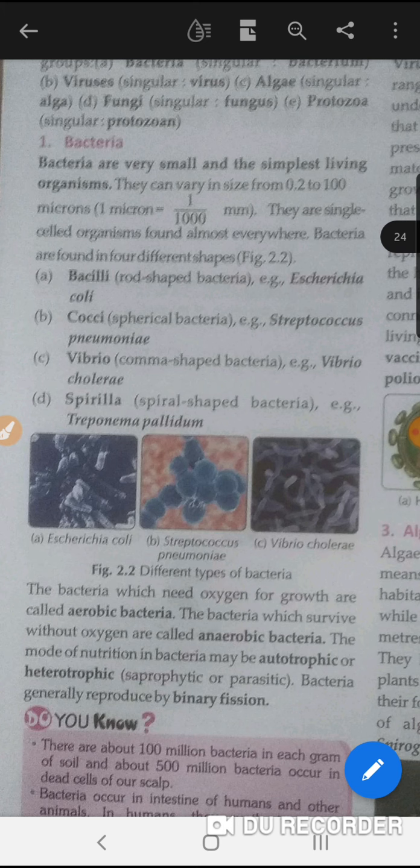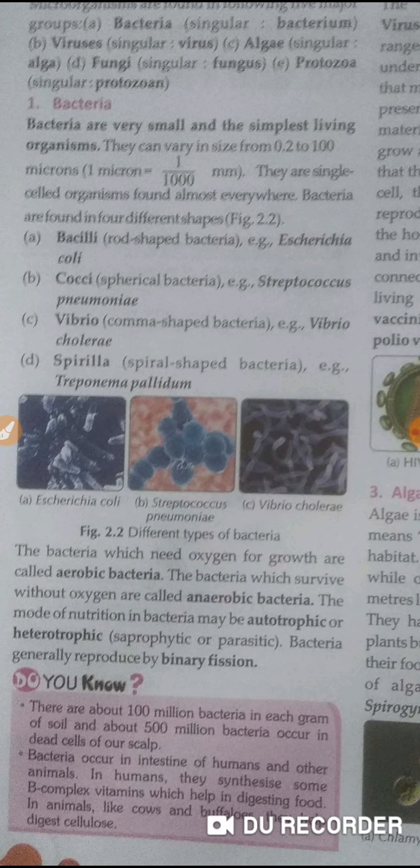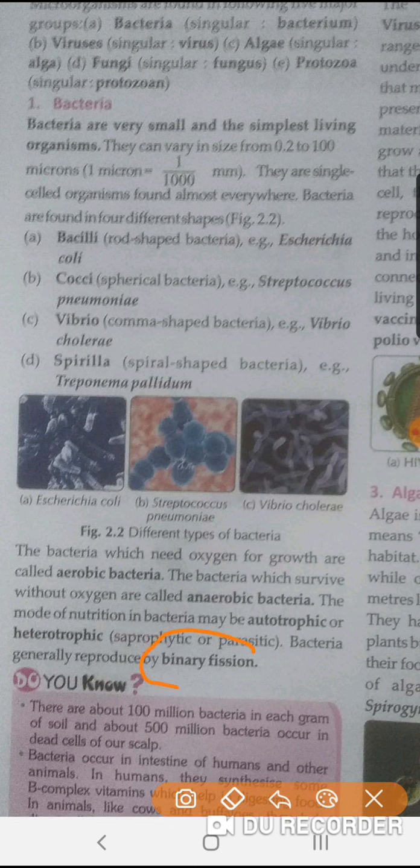Bacteria generally reproduce by binary fission. We will discuss this term in our next chapters. For now, we only have to learn that bacteria reproduce by binary fission.